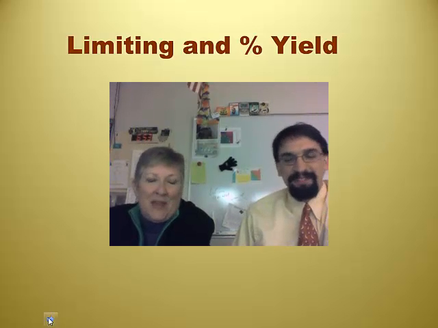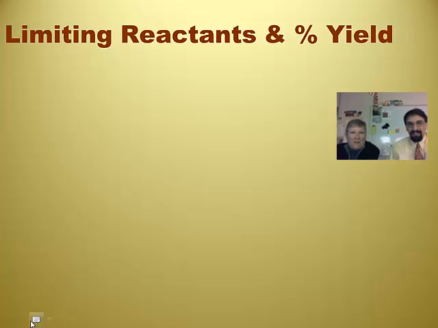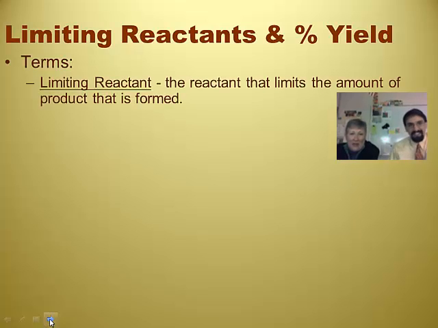All right, limiting and percent yield. So we are beginning the limiting reactants and percent yields part of the chapter, which we actually touched on briefly last time when we were talking about the cheese and the bread. The cheese sandwiches. We did some stoichiometry problems with them. Well, I love food analogies, so what the heck.